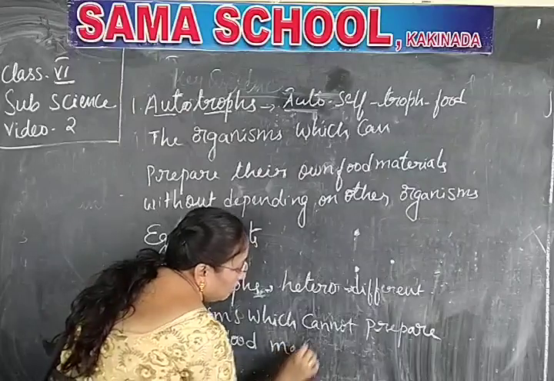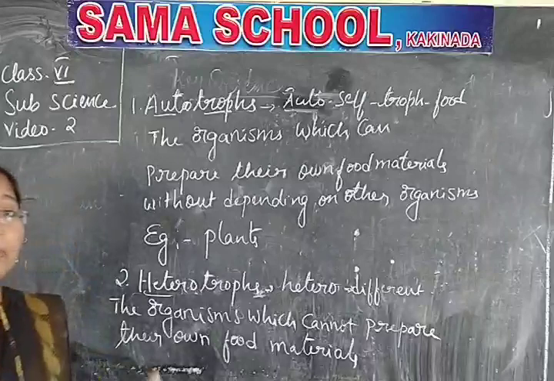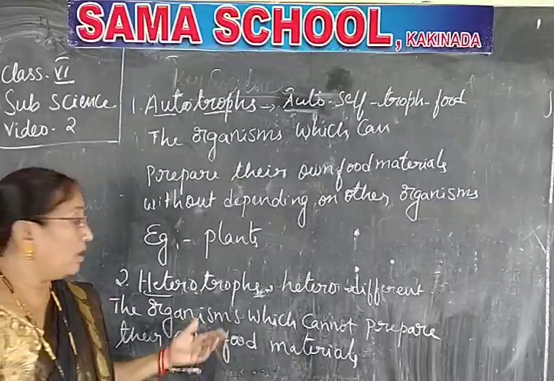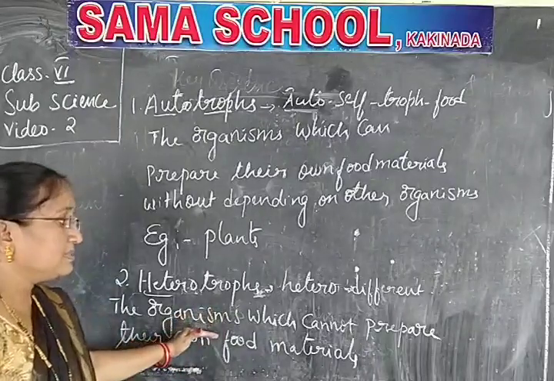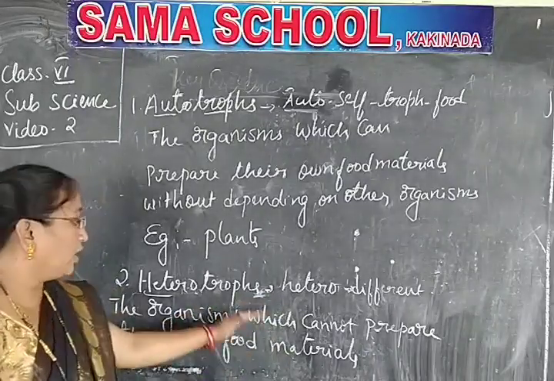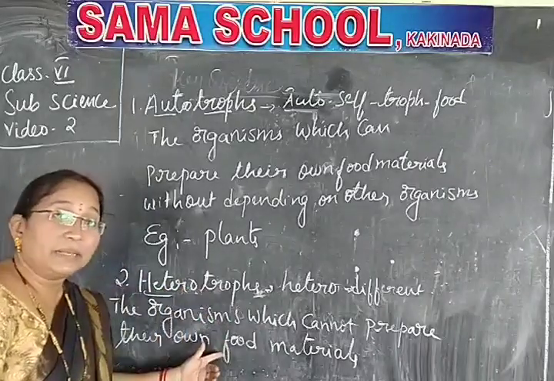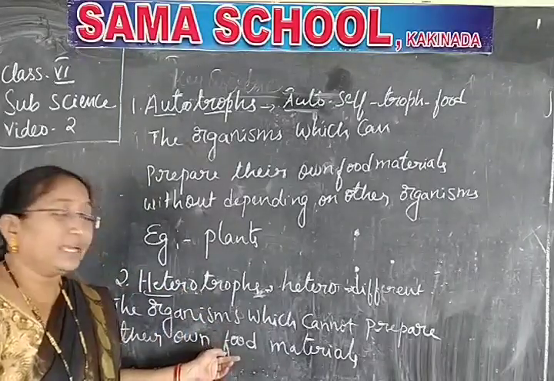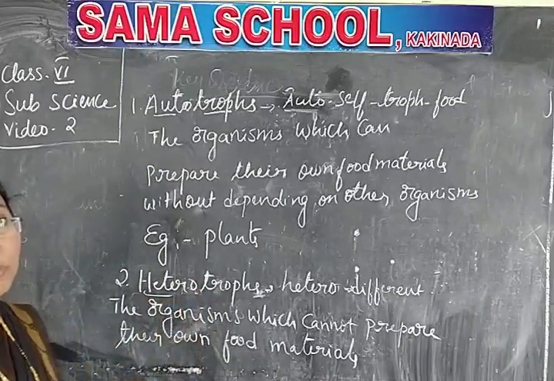Organisms which cannot prepare their own food materials and depend on others are called heterotrophs. On which do they depend? They should get the food from the plants. You can also write that, otherwise no problem.